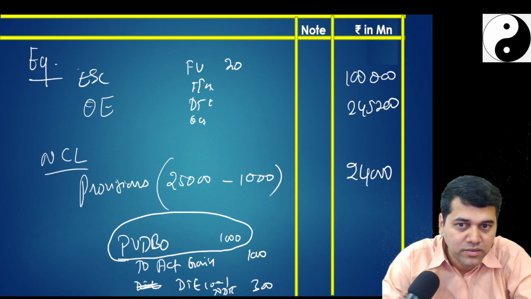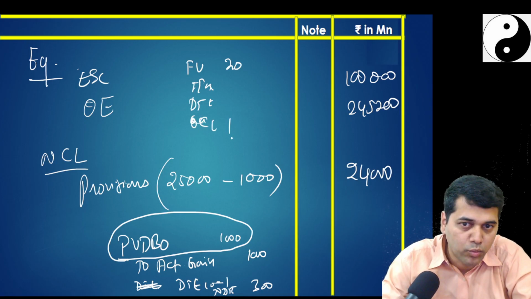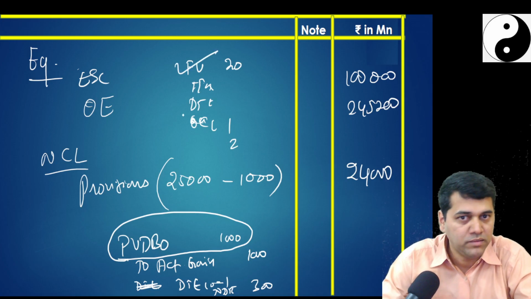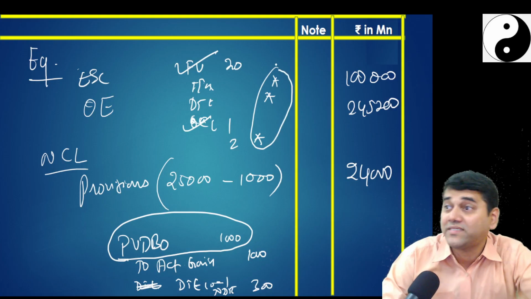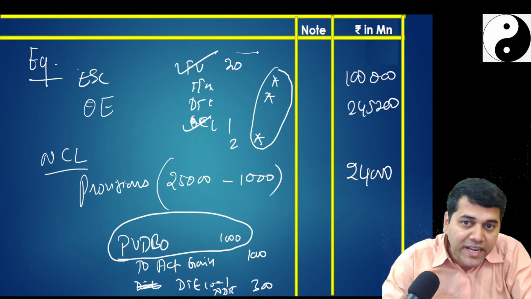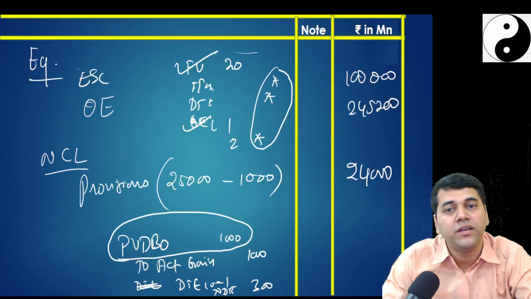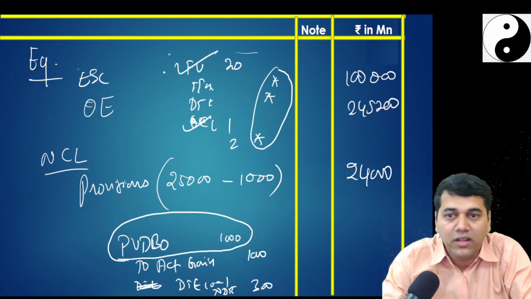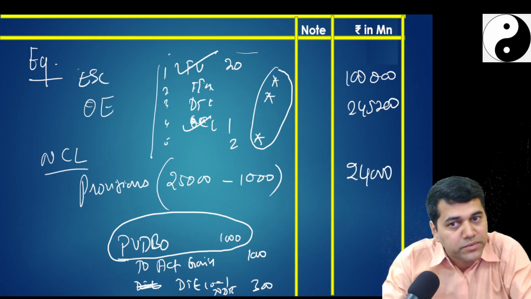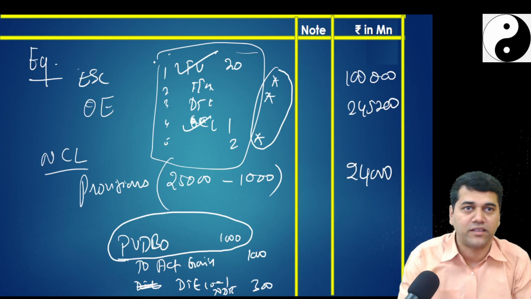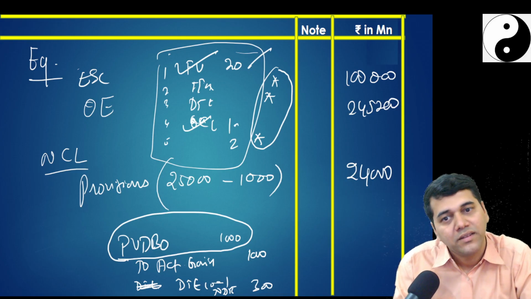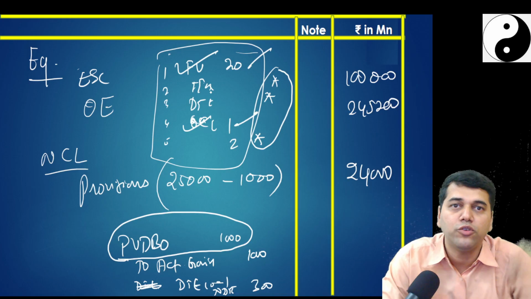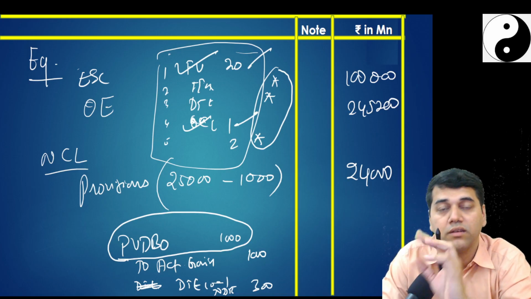So out of this, see, OCI we had got 1 plus 2. This we have done. This we have done. This is pending. This is pending. This is pending. So all tax effect second leg is pending. Taken together, the net effect of all these 1, 2, 3, 4, 5 items we have given in retained earnings. Current investments done. This is done. So 3 things are pending now, which will go into my deferred tax. Are you clear? You are following?